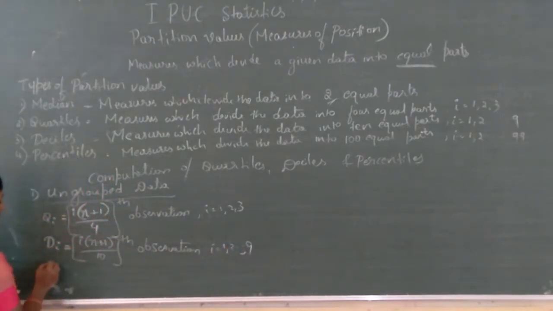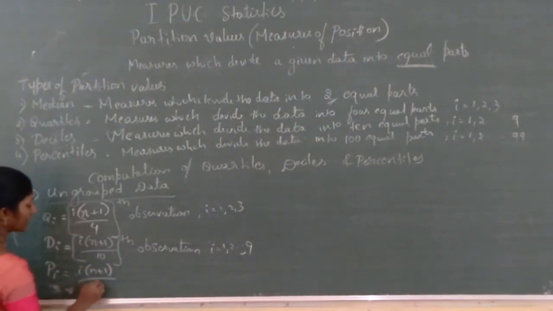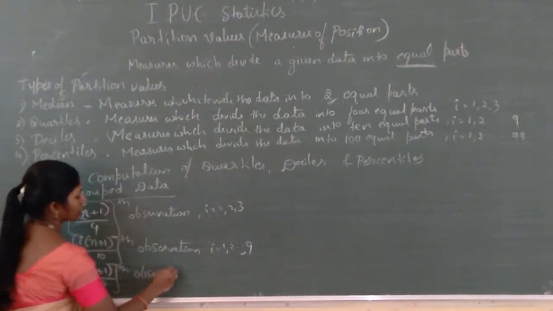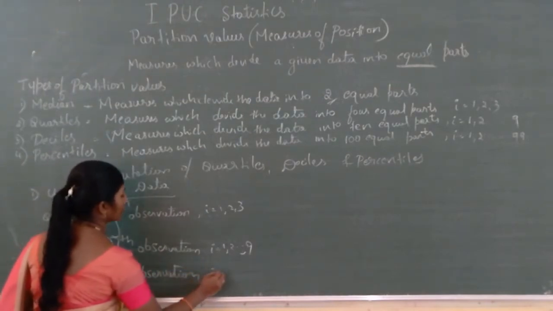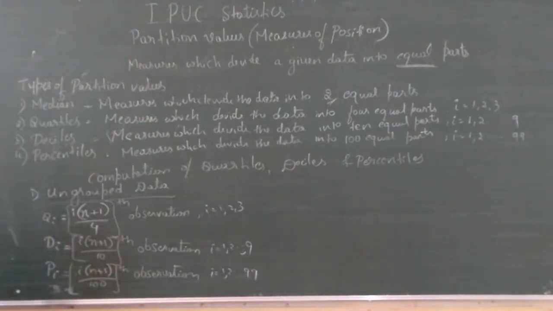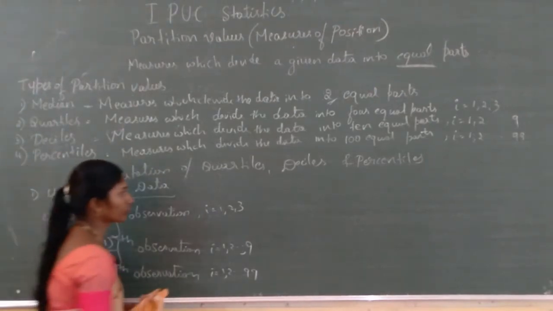Next, percentiles, Pi, equals i into (n plus 1) divided by 100. This much of observation, where i is equal to 1, 2, 3, so on up to 99. For example, P75 equals 75 into (n plus 1) divided by 100th observation. Like this we write the formula and find the answer. This is about ungrouped data.